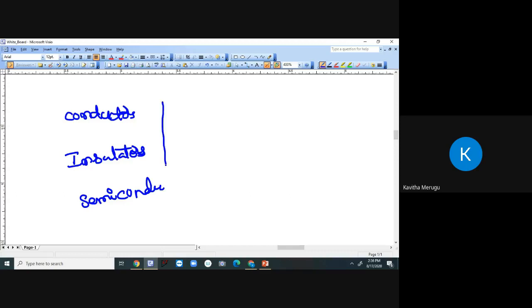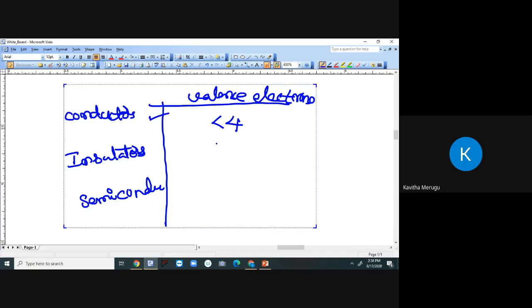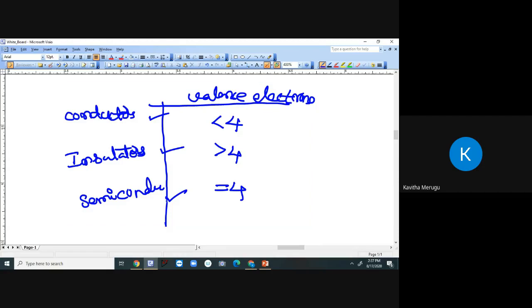In terms of valence electrons, if valence electrons are less than 4, then those materials are called conductors. If the valence electrons are more than 4, then those materials are called insulators. If the valence electrons are equal to 4, those are semiconductor materials.